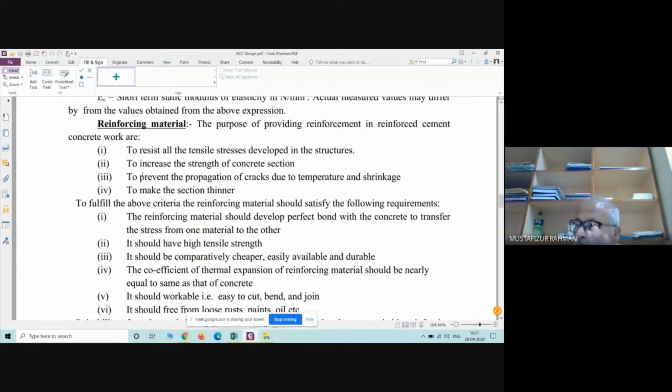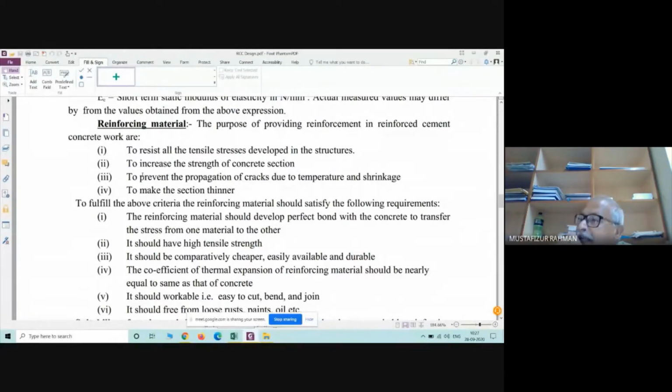If those properties are not available, just by using those reinforcing materials, we may not get our goal. Then what is that? The reinforcing material should develop perfect bond with concrete to transfer the stress from one material to another material.